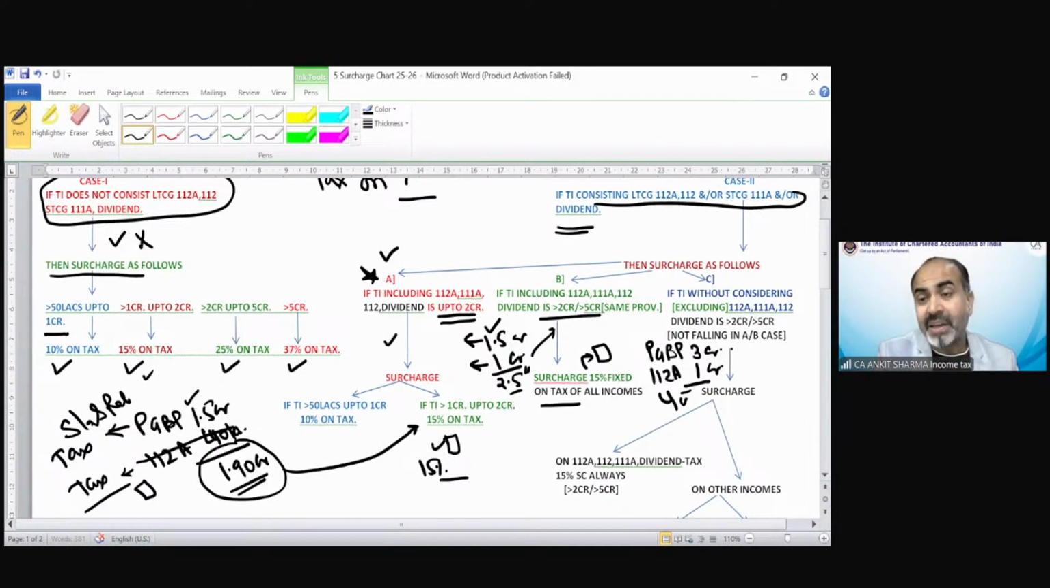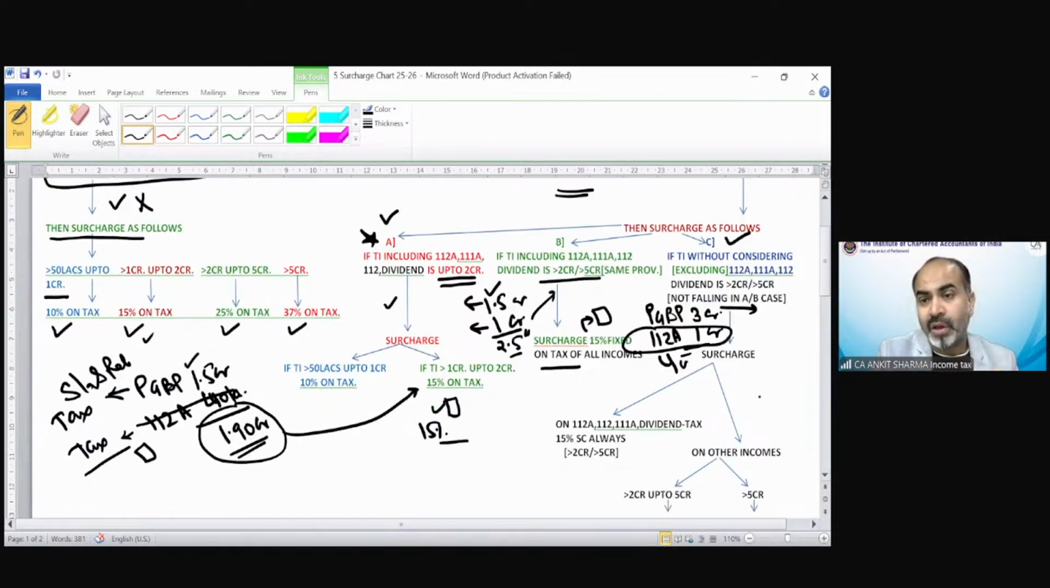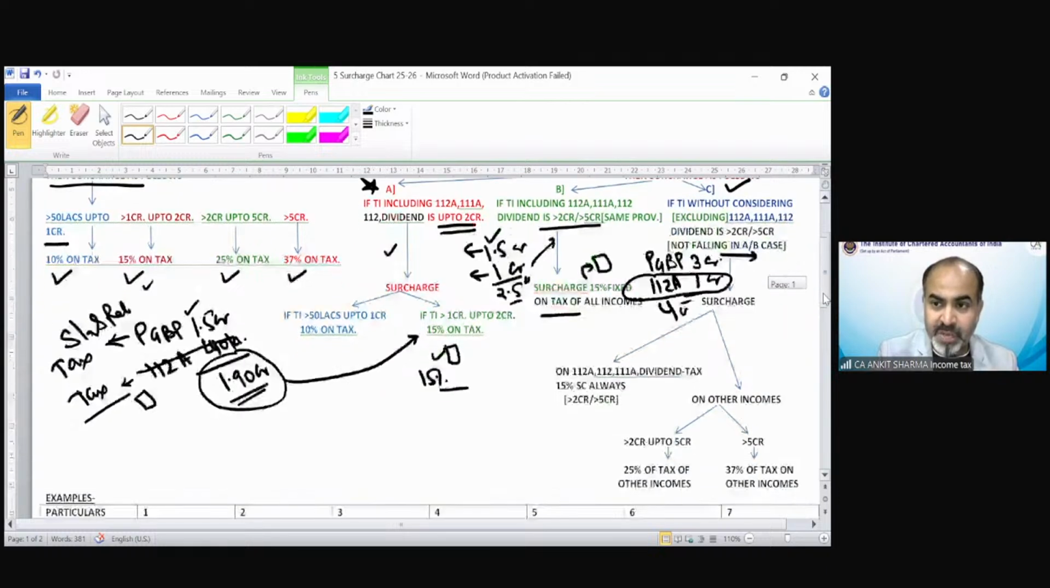But in my case, income exceeds 2 crore rupees even without including these special rate incomes. So if my income without even including section 112A, 111A or 112 or dividend income exceeds 2 crore, then point C would be applicable. And if you fall in this category, then the surcharge rate would also be different. Rate of tax would of course be different because for PGBP we apply the slab rate and for 112A there is a special rate. So rate would be different, tax would be different and even surcharge would be different.